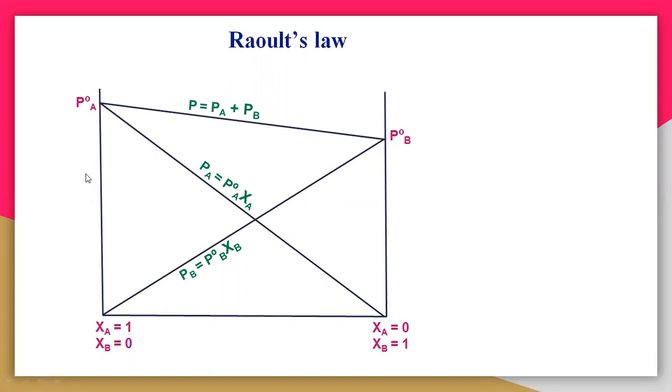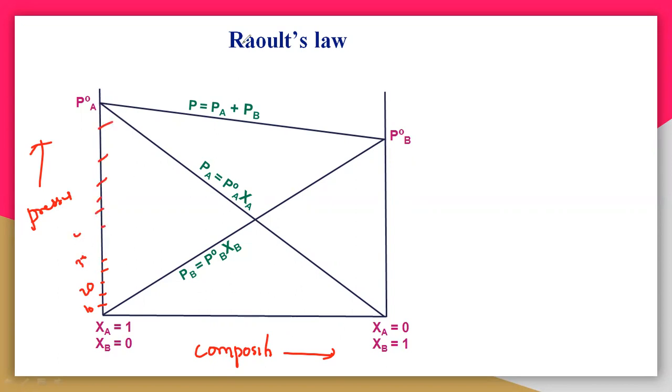This is the x-axis, where I'm taking the composition, or nothing but the concentration. On the y-axis we have taken the pressure. The pressure is increased like this, it may be 10, 20, 30, 40.